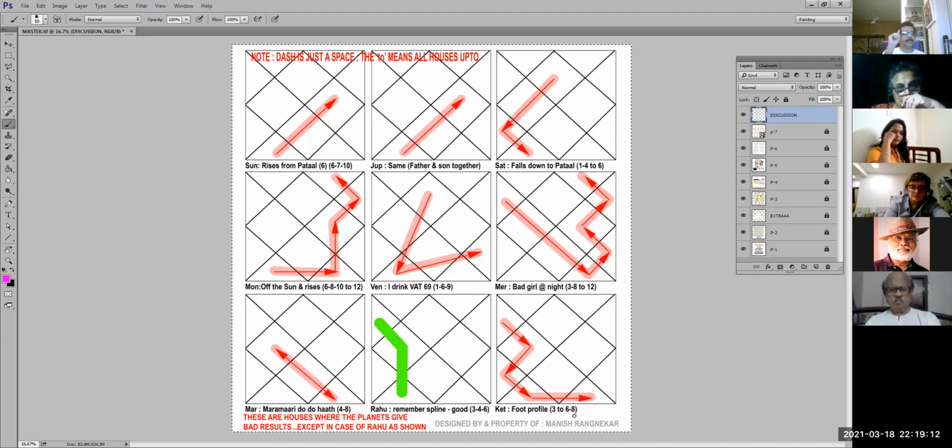So when I've written TO, that means it is from this to this. And if it's a dash, it means it's just a separator. So I've written here, dash is just a space. What I mean is it's a separator. And 2 means all the houses up to.